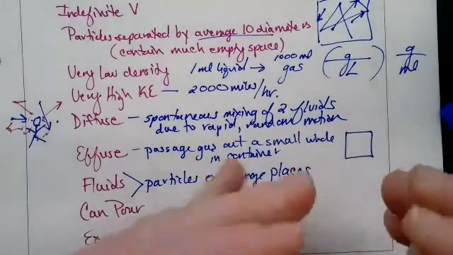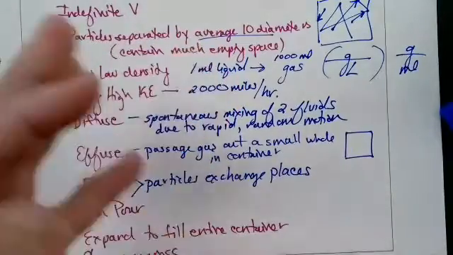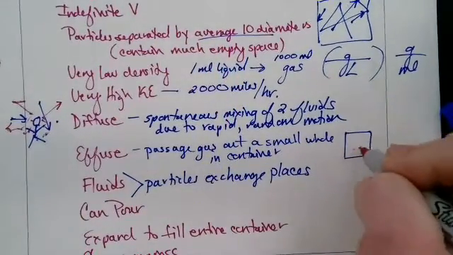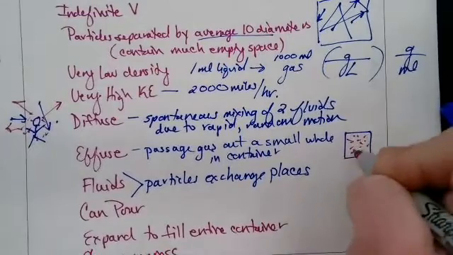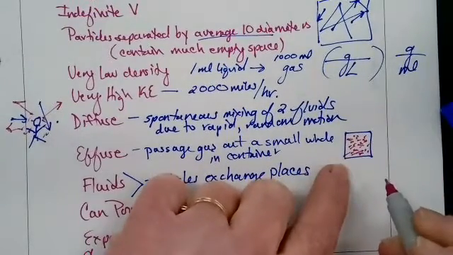Iodine is a solid at room temperature and pressure, but it sublimes. It transitions from solid to gas, skipping over the liquid state. So if we had this filled with iodine, well, what's also special about iodine is it's a purple vapor.